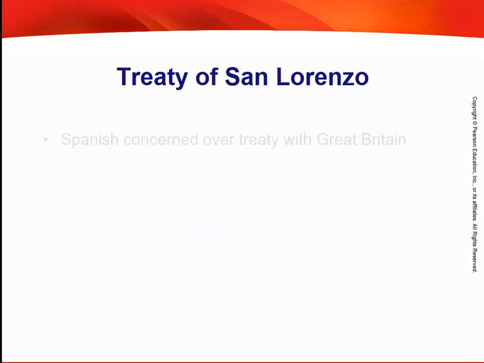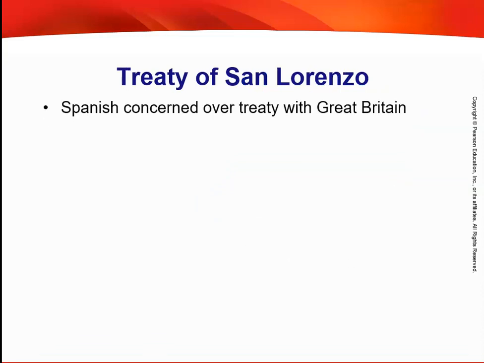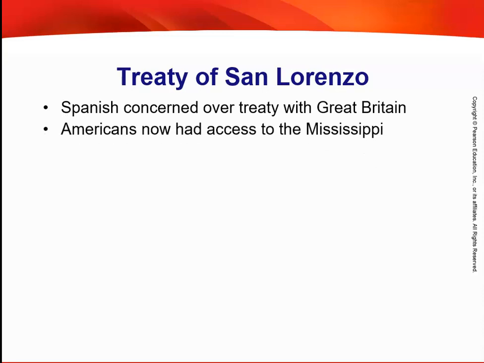So the Treaty of San Lorenzo, also called Pinckney's Treaty, same treaty. The Spanish were concerned over the United States treaty with Great Britain because if you think about it, in North America at this time, you have the United States, you have Great Britain and Canada, and you have the Spanish. If the United States is getting along that well with Great Britain that we can have a treaty with them, then maybe the Spanish should have a treaty with the United States as well.